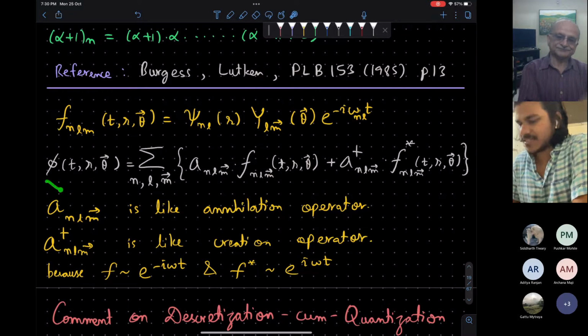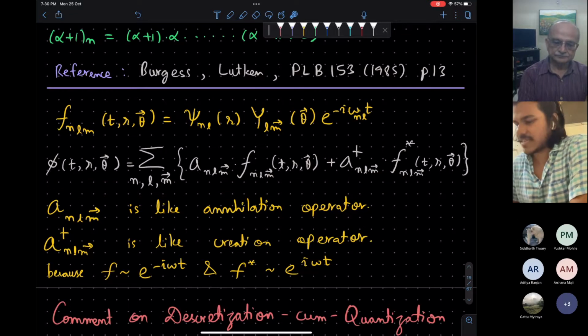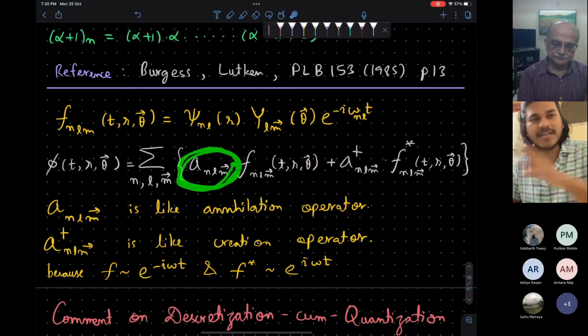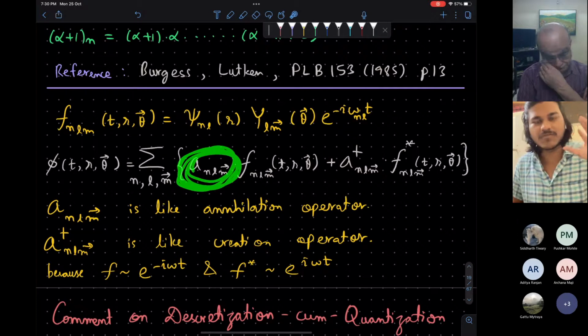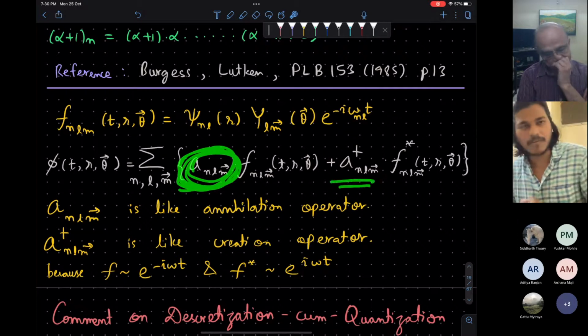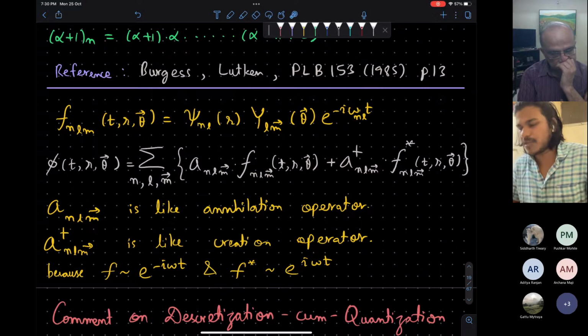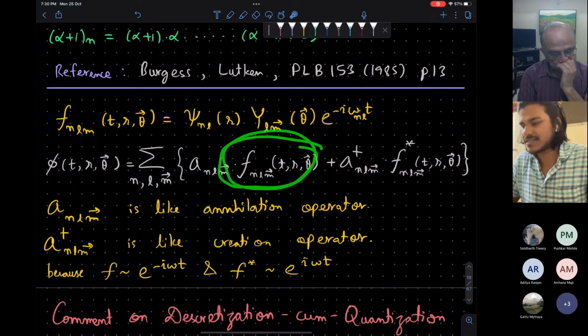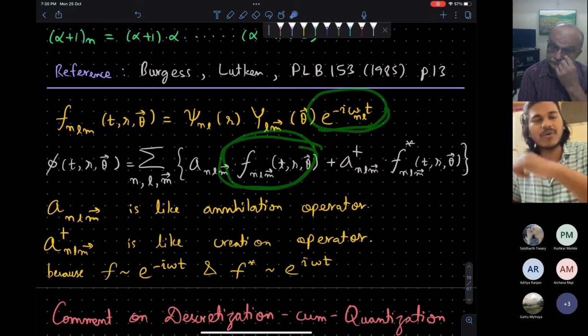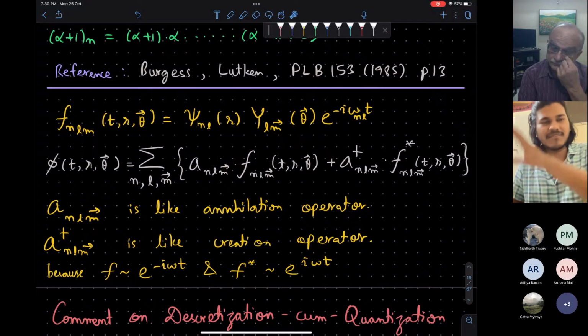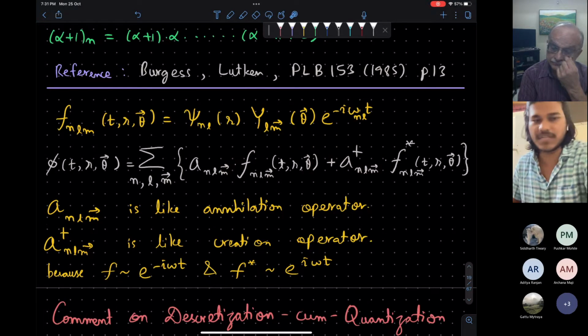Okay, so this is the mode expansion of the scalar field, and later this coefficient will be promoted to an operator when we do canonical quantization. So this will be the annihilation operator, and this will be the creation operator. Why is this the annihilation operator? Because this is the coefficient corresponding to this f, and this f has this piece, e to the power minus iota omega t, if we make an analogy to our usual quantum field theory.